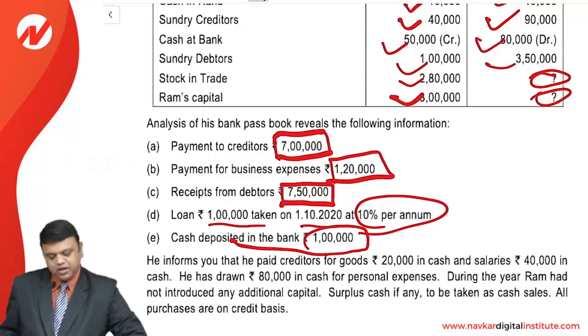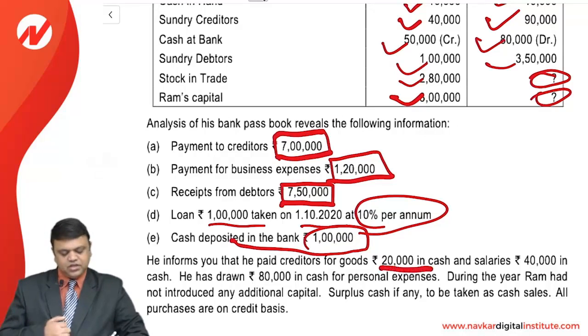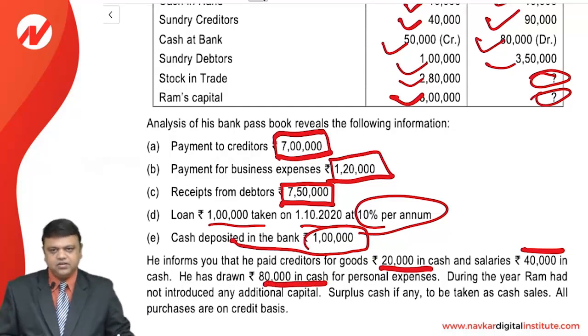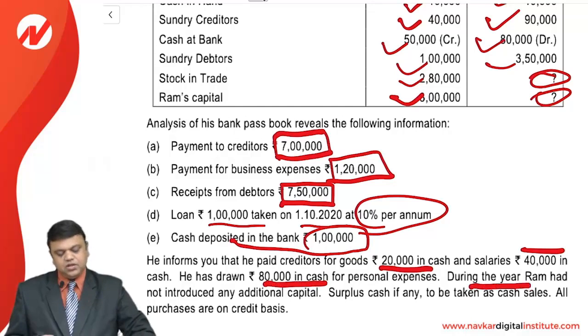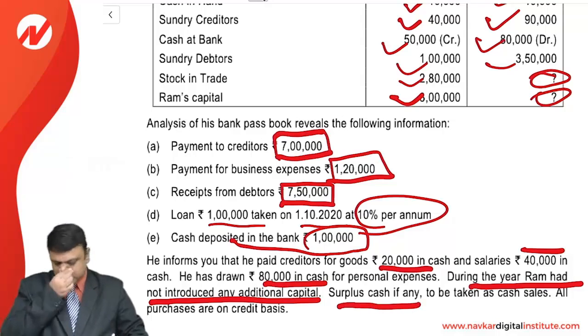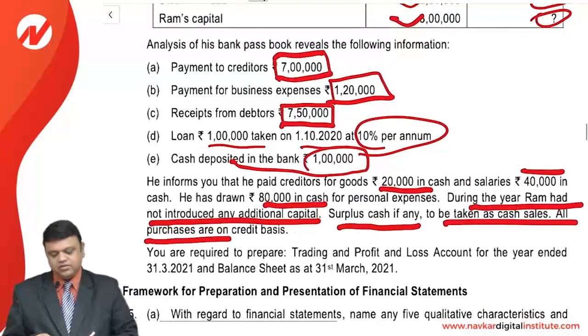He informs you that he paid the creditors for goods 20,000 in cash and salary 40,000 in cash. He has drawn 80,000 in cash for his personal expense. These are the additional information. During the year, Ram had not introduced any additional capital; surplus cash, if any, is to be taken as cash sales. All purchases are on a credit basis.